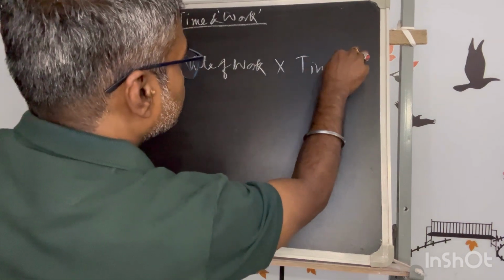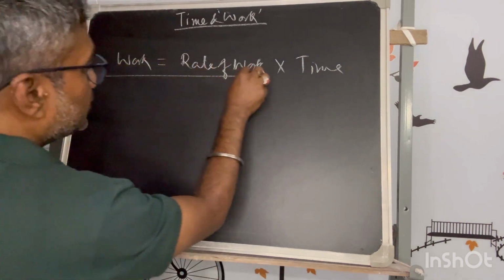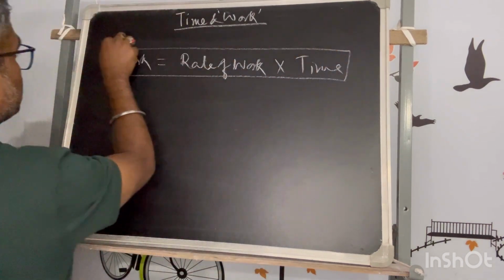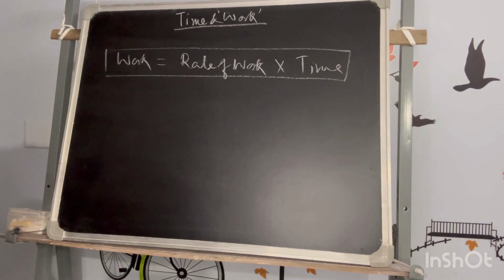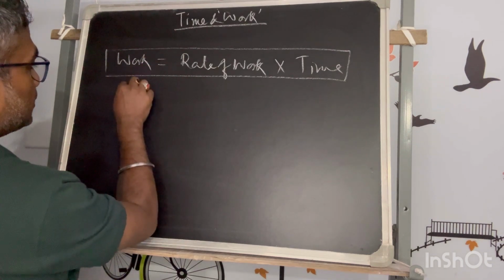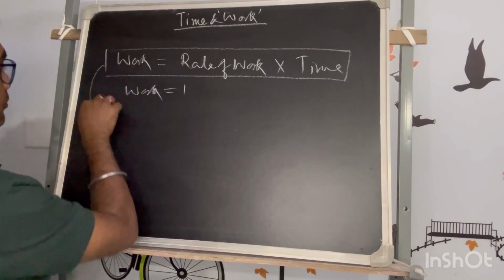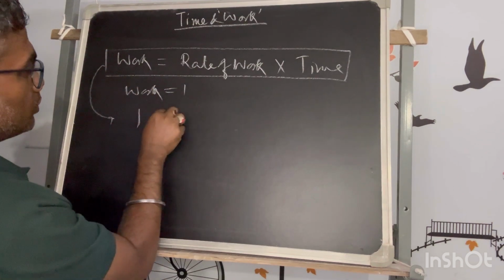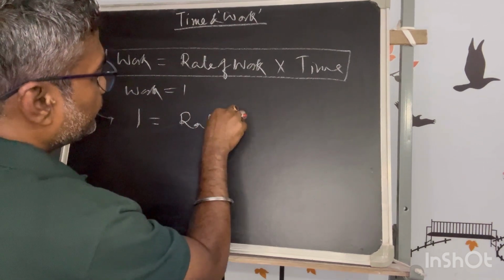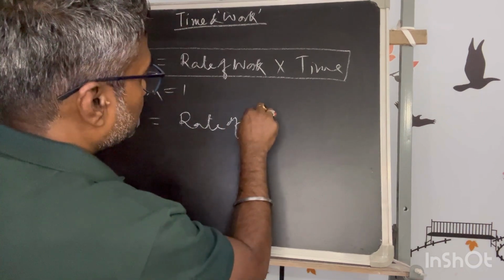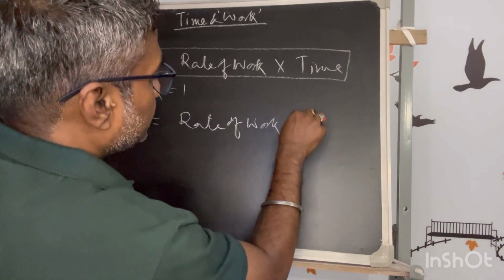This is my primary equation on which we will work. As I said, a complete work is equal to 1, so this equation turns into 1 is equal to rate of work into time.